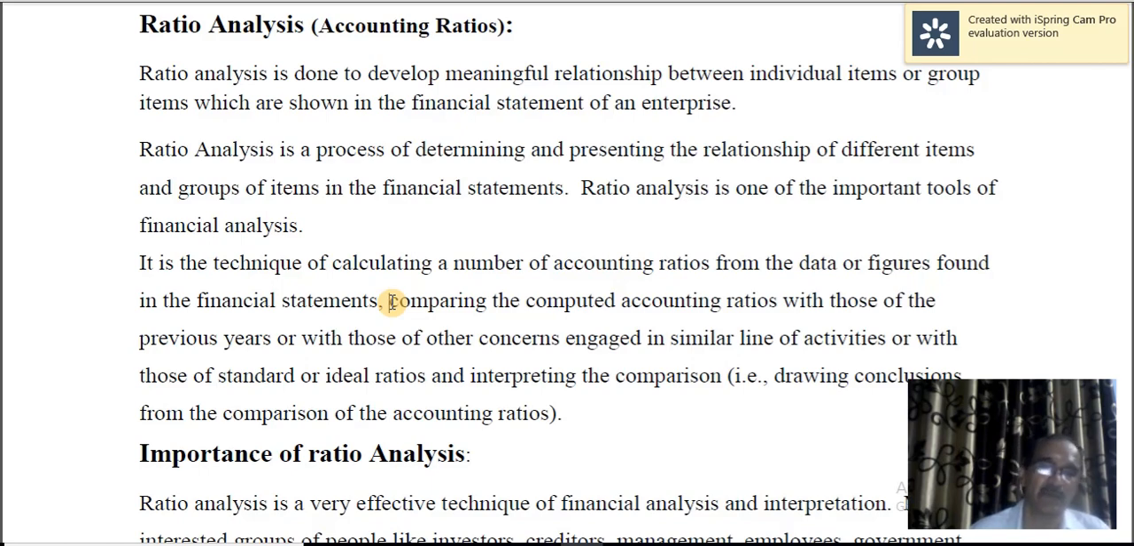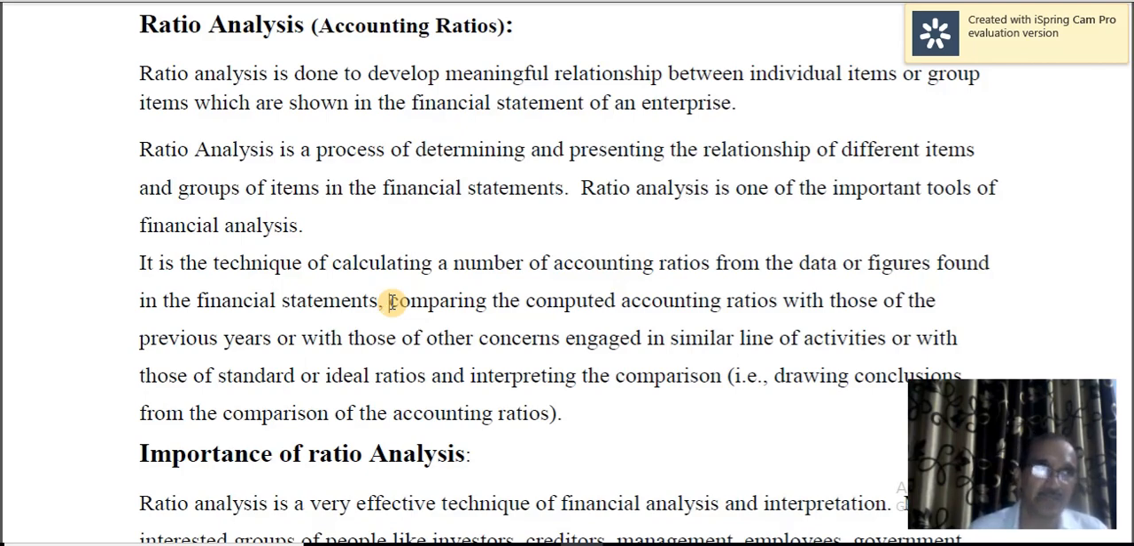Or inter-period comparison. For example, last year it was 18%, next year it was 20%, and this year it is 25%. So you can see the trend. In this case, there is an increasing trend. Sometimes there may be a decreasing trend. For example, in one year it was 25%, second year 22%, third year say 20%. So there is a declining trend. So you can make out whether the concern is doing well or not.